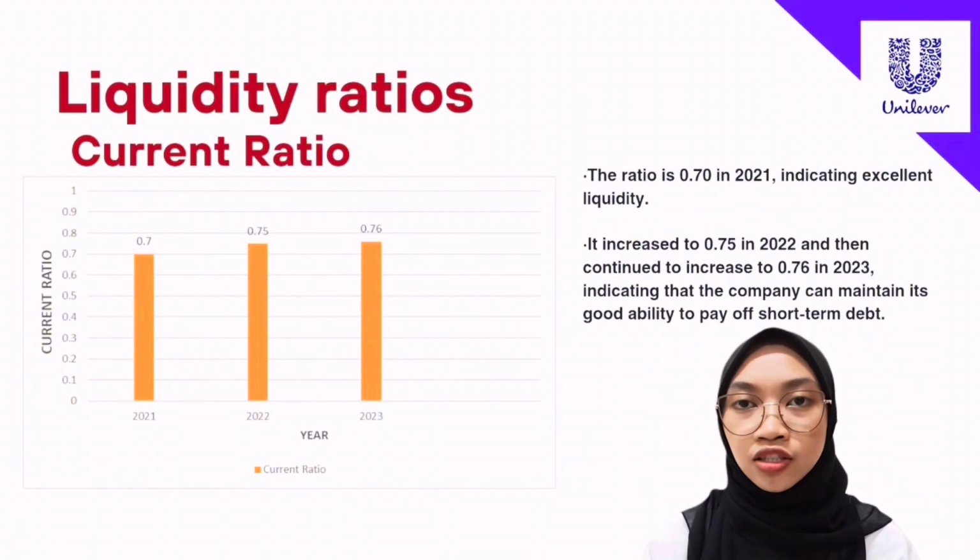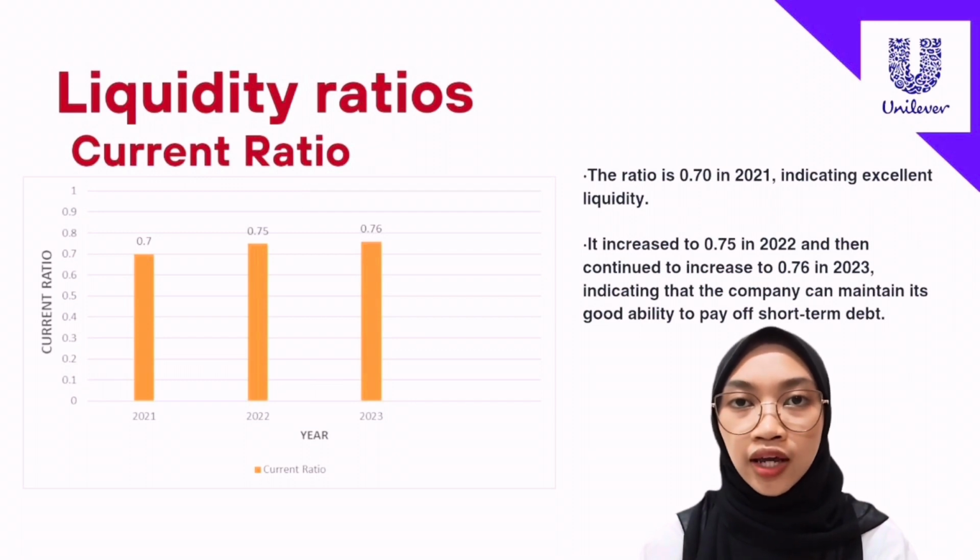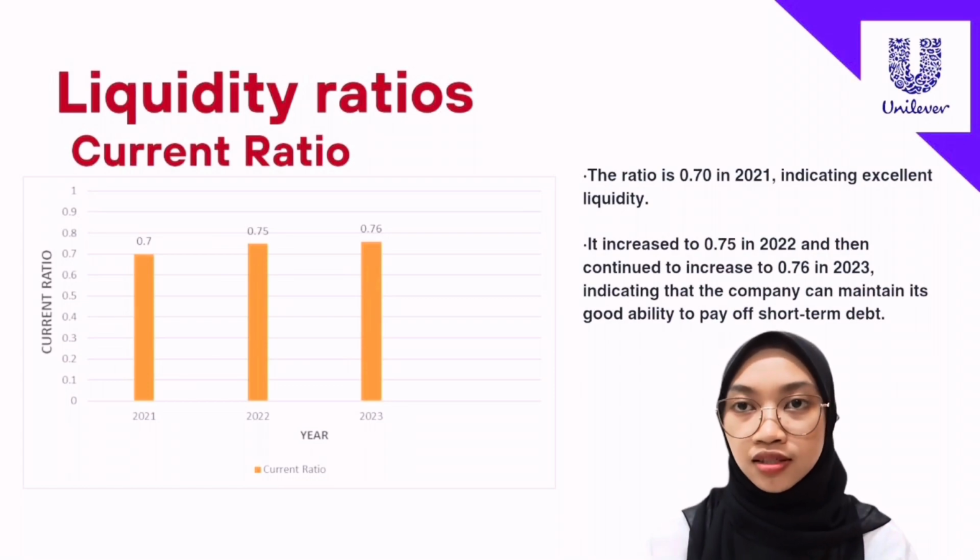First, liquidity ratio, current ratio. The ratio is 0.7 in 2021, indicating excellent liquidity. It increased to 0.75 in 2022 and then continued to increase to 0.76 in 2023, indicating that the company can maintain its good ability to pay off short-term debt.